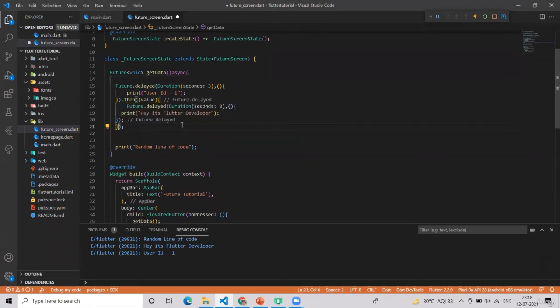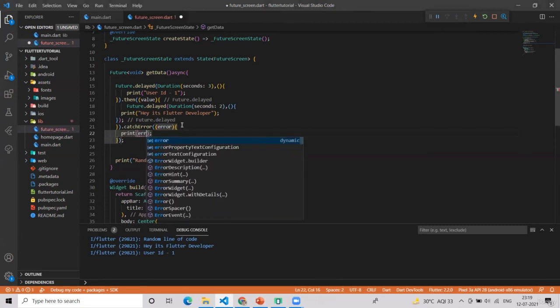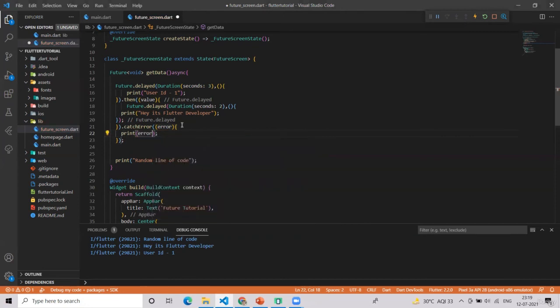And then catch error means if while executing this function some error or something went wrong, then we should for now print that error. But usually we give feedback to the user using a snack bar or some alert box.